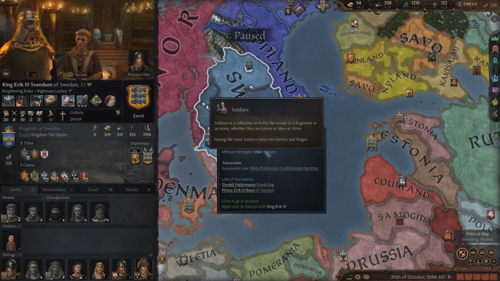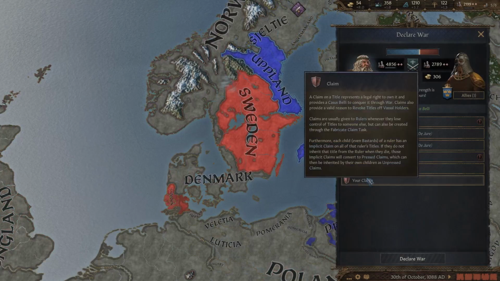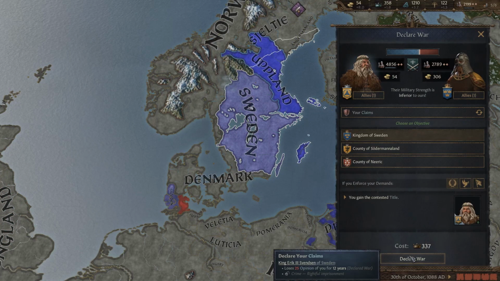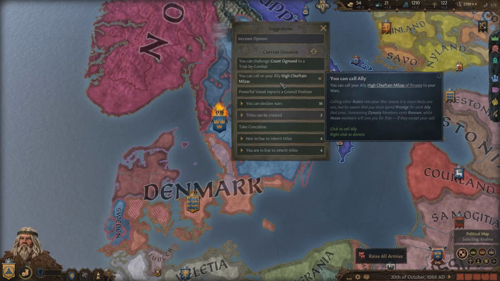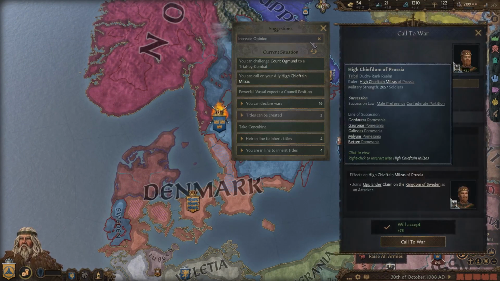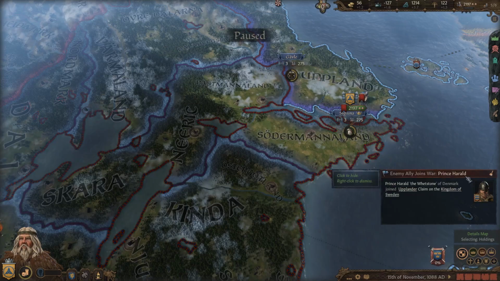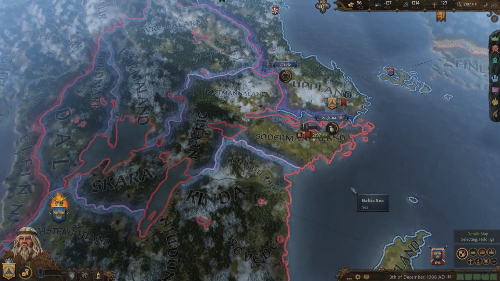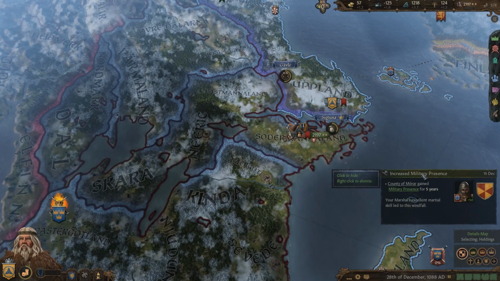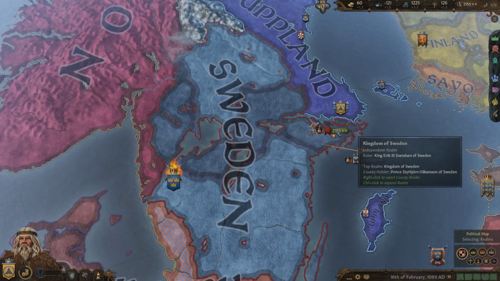So it looks like Sweden is actually going through some infighting here, and that is the perfect opportunity for me to enforce our demands here for the kingdom of Sweden. And we're going to go ahead and call on our ally Prussia, who will help with over 2,500 men. They called in their ally, which is Denmark, but it looks like Denmark's having some trouble of their own because they only have 1,000 troops. So I think we should be able to win this war with Sweden with relative ease, but I do not want to speak too soon.